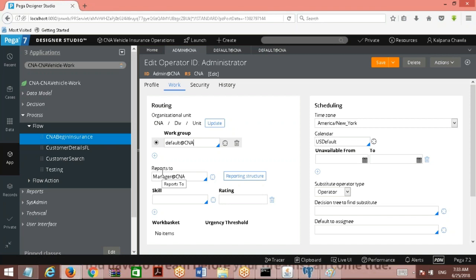So an operator can have multiple work groups. Suppose the operator has work group 1, work group 2, 3, 4. Each of the work groups is connected to a work basket. That means this operator has access to multiple baskets. There are different ways we'll get access to multiple baskets, so I'll show you later again. So this is the basic idea about the operator and work basket relation.